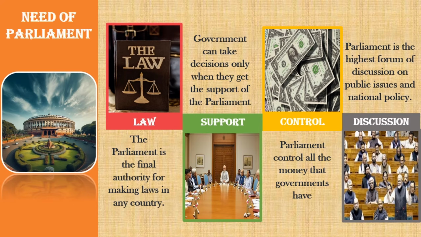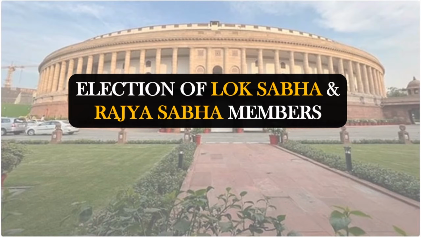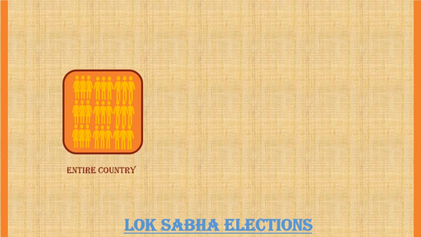We have studied that Lok Sabha and Rajya Sabha are two houses of Parliament. Now, we will study how members of Lok Sabha and Rajya Sabha are elected. Let's first talk about how members of the Lok Sabha are elected. Members of the Lok Sabha are elected directly by the people.